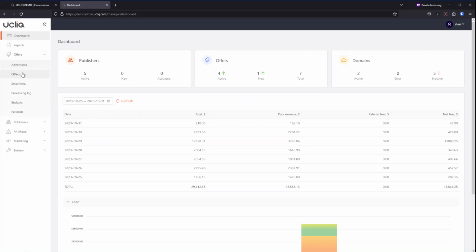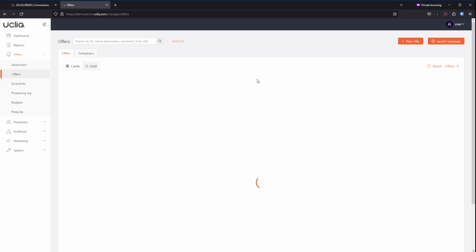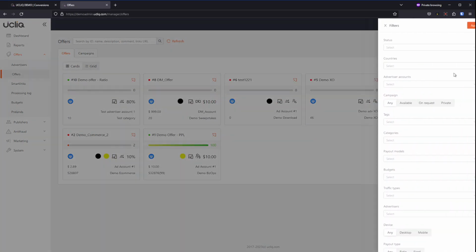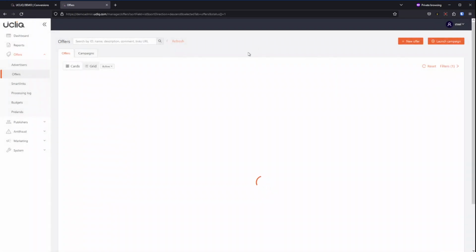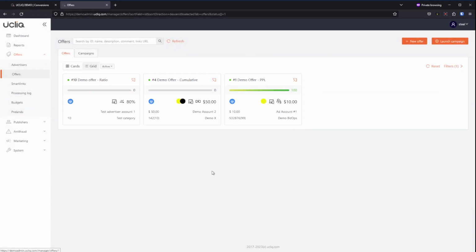Let's look at our offers. Let's look for active offers only. So we have three offers configured for different payout types. We have in general three payout types. Ratio payout types is available to all customers with all plans, and additional fixed payout types are available with customers with brokerage functionality enabled. Let's look at ratio.